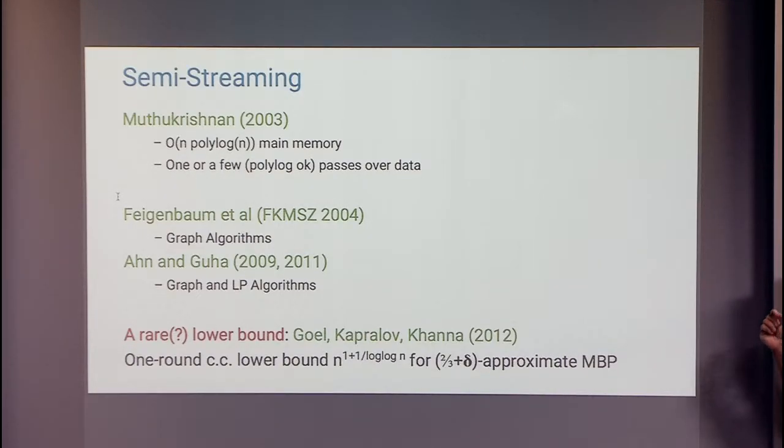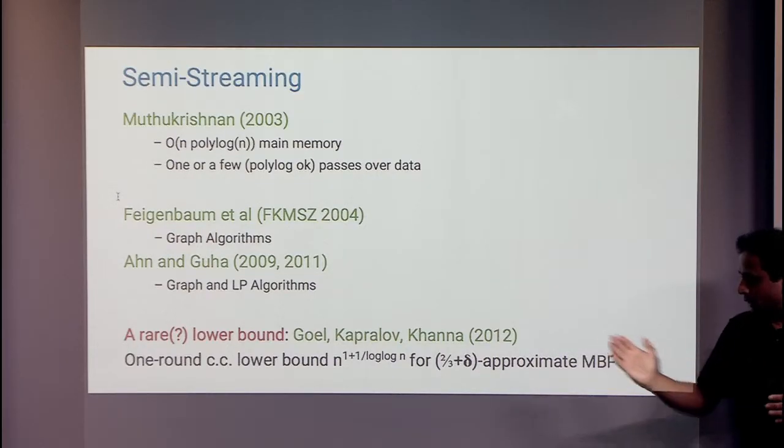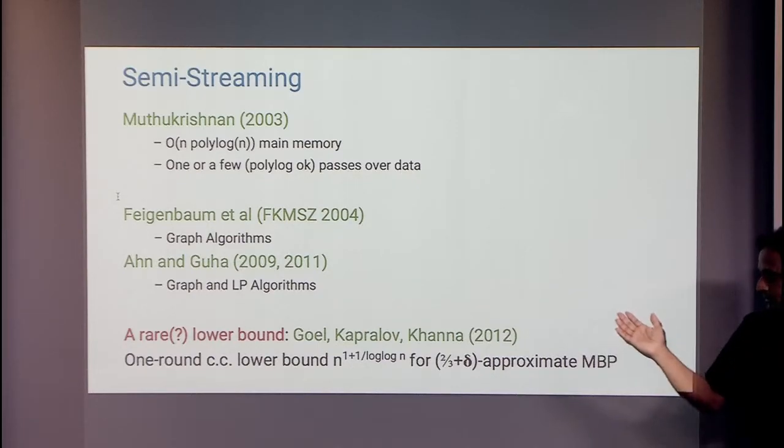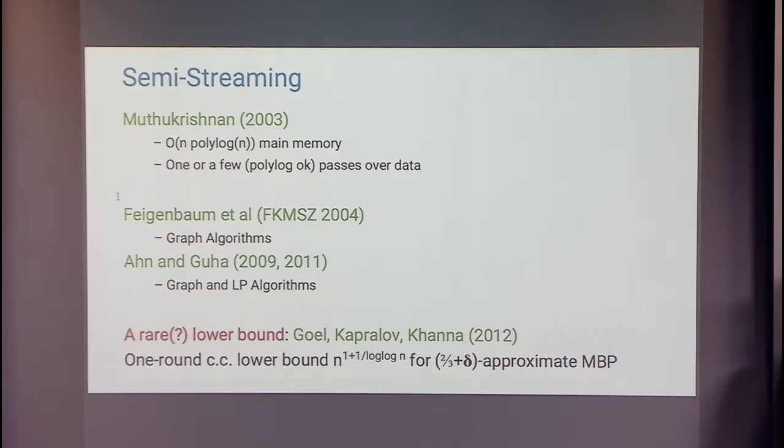This is a communication lower bound. So you have Alice and Bob, each have parts of a subset of the edges of an input graph. And what they showed was if you wanted to approximate the size of the maximum bipartite matching in this graph to a factor that's better than 2/3, you need strictly superlinear in n communication. So this I think roughly gets to the heart of the story, right? Because on the one hand, it's not stated in terms of the number of edges. It's still in terms of number of vertices.